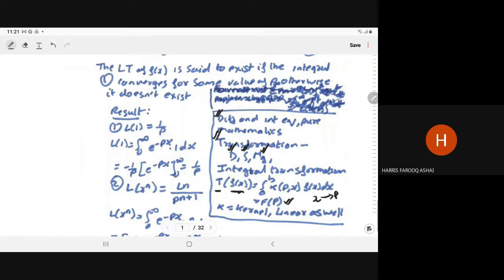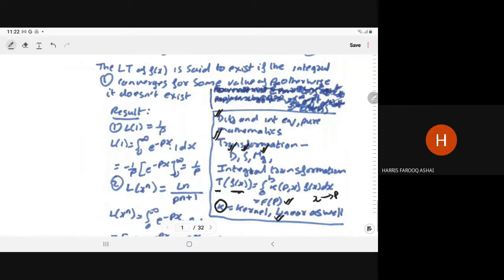You are changing the independent variable x to p using this transformation. If this integral exists, k is the kernel. In different transformations we have different kernels, and accordingly a different study. For example, the Laplace transform, the Fourier transform, and so many other transforms. With different values of k, we have different types of transformation, and all these transformations are linear in nature.